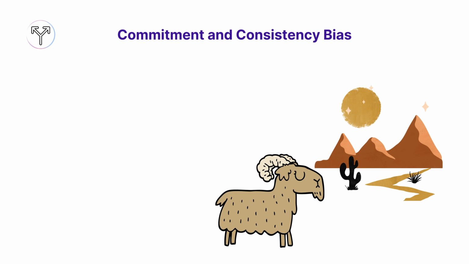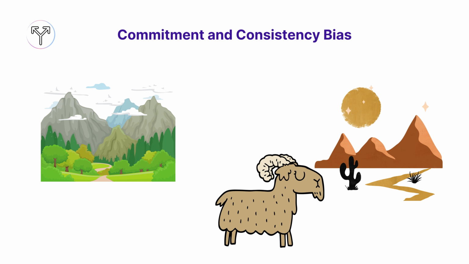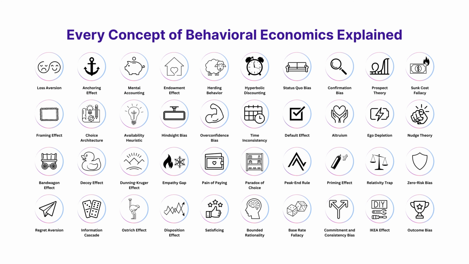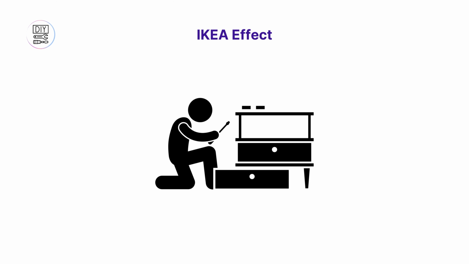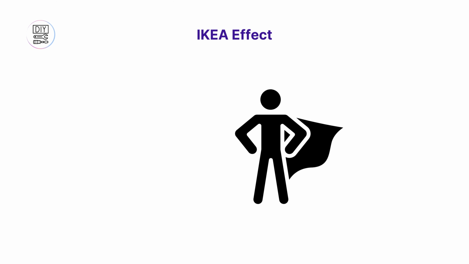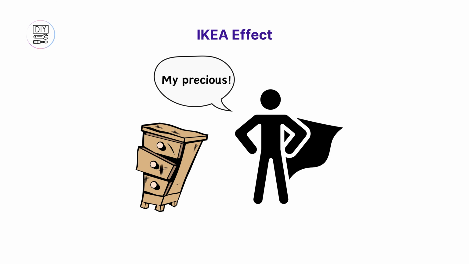Commitment and consistency bias. Once people commit to a course of action or belief, they are likely to justify it and continue on this path, even in the face of contrary evidence. IKEA Effect. The tendency for people to place a disproportionately high value on objects that they partially assembled themselves, regardless of the quality of the end result.